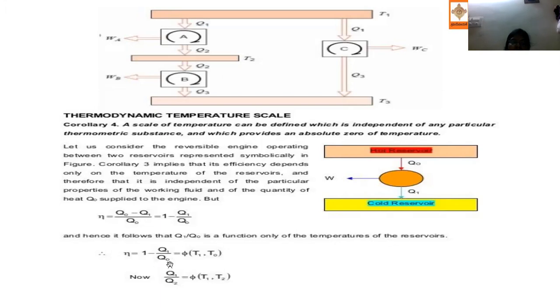If you replace Q1 by Q2 with T1 and T2, then Q1 by Q2 is equal to a function of T1, T2. In the same way, Q2 by Q3 is a function of T2, T3, and Q1 by Q3 is a function of T1, T3. So Q1 by Q3 can be written as Q1 by Q2 times Q2 by Q3. So f(T1, T3) is equal to f(T1, T2) times f(T2, T3).